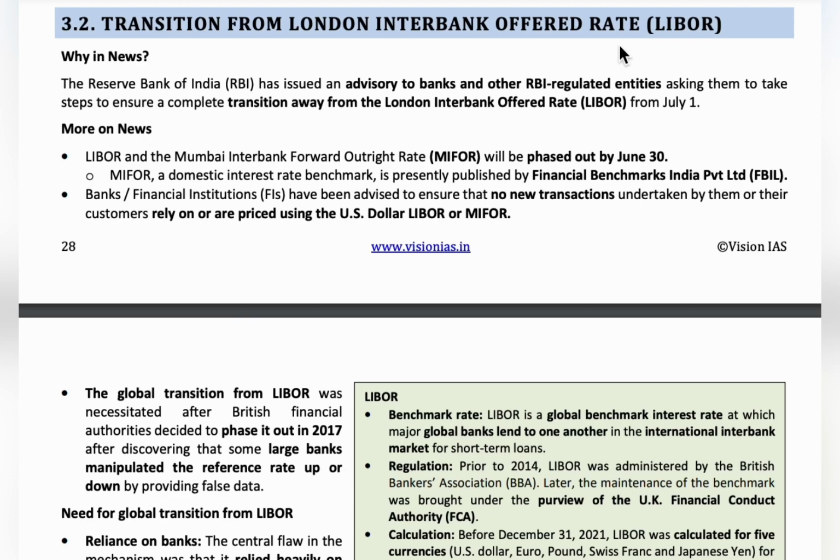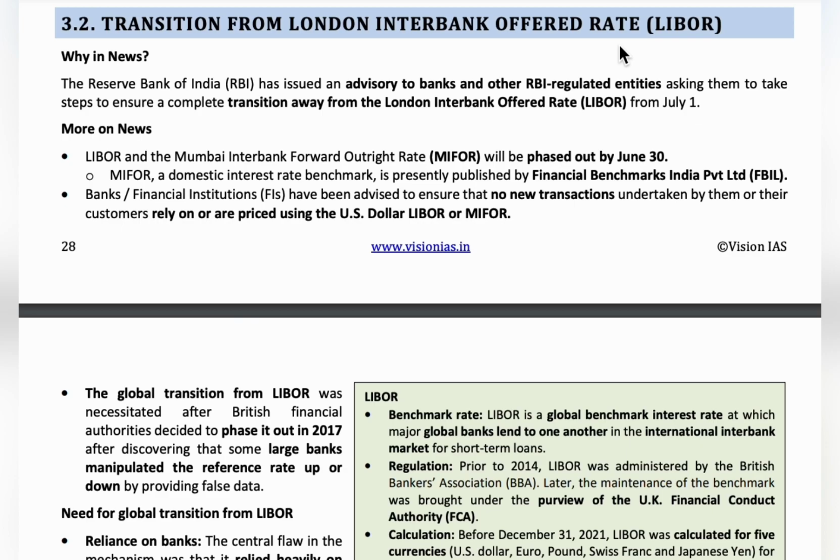LIBOR is a global benchmark that sets interest rates and gives short term loans from 1 day to 1 year. Loans are given based on the interest rates, and the interest rates are decided by LIBOR. Many private sector banks in India take loans from LIBOR, and LIBOR decides the interest rates based on the market situations. The maximum loan period of LIBOR is 1 year.